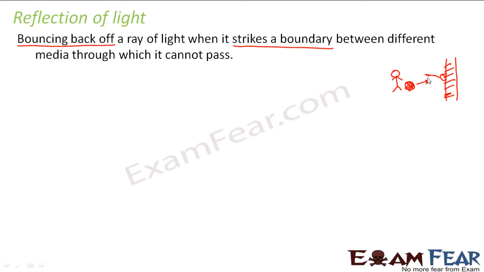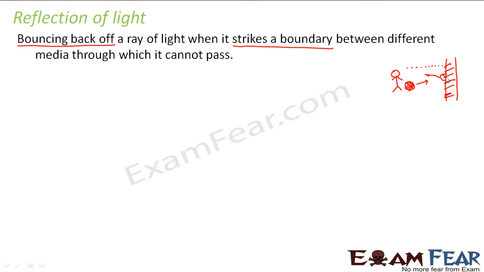Now why does it come back? Because it reached the boundary. Till there, while the ball was going through this path, there was no boundary. It was able to pass. But as soon as it reached the wall, it was not able to cross the wall. So it bounced back, right?